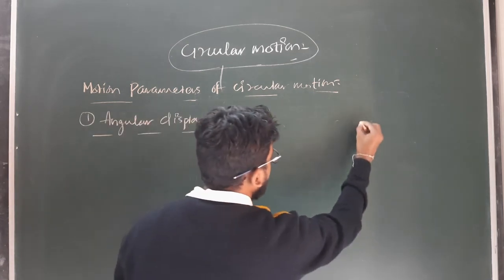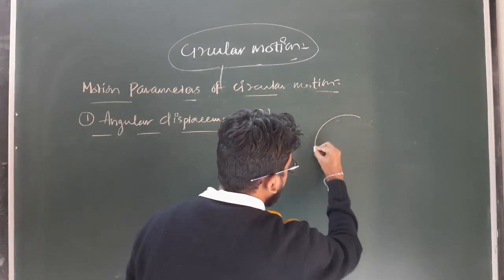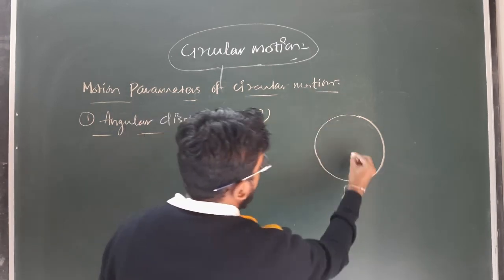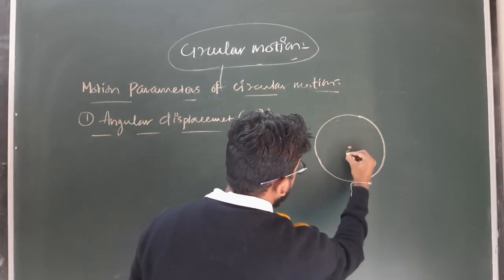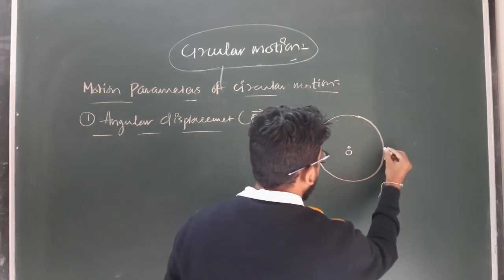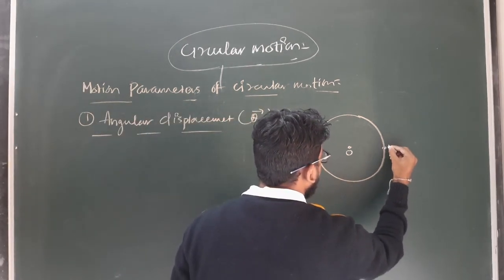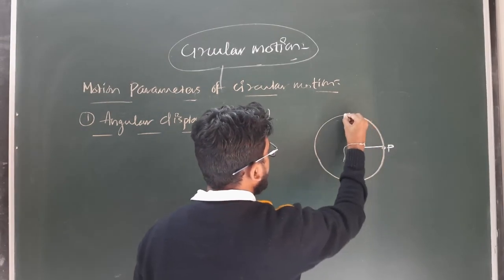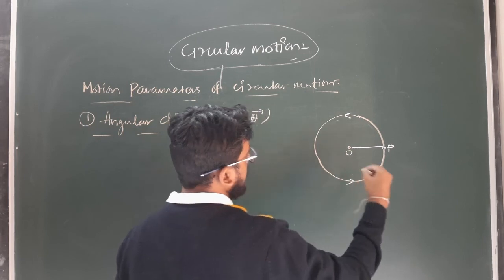So if I am considering the circular motion of a particle, let this be the fixed point or the center of the circular path, O, and here is a point P which is moving along this path in anti-clockwise sense.